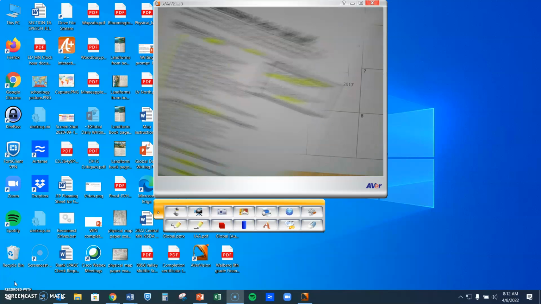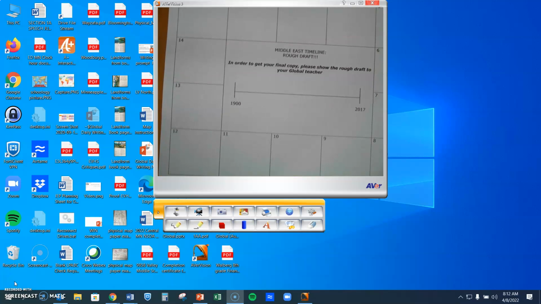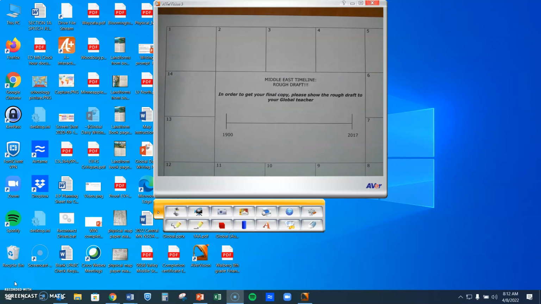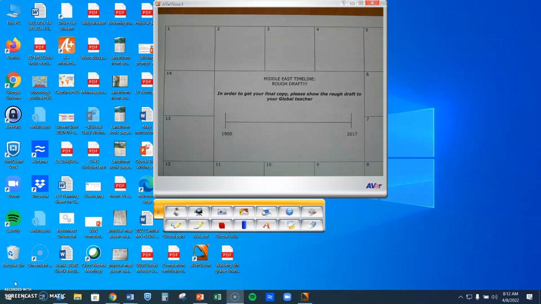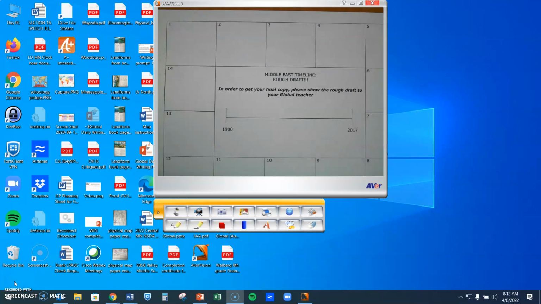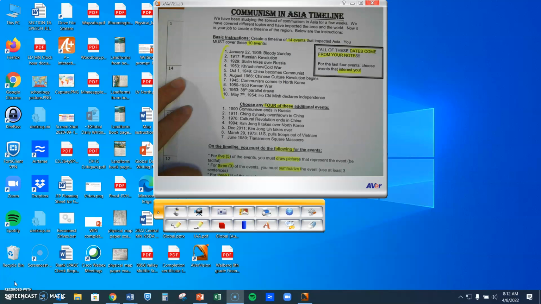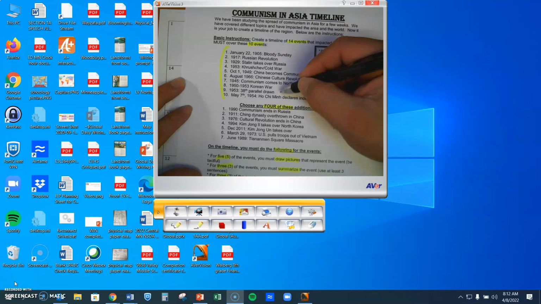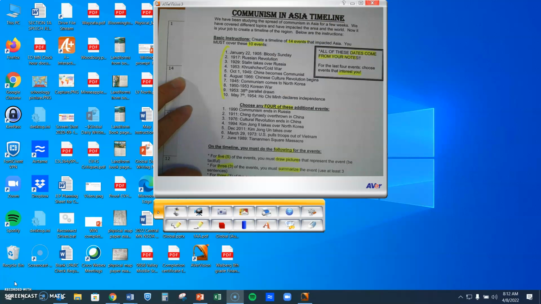Now, you have been handed out the rough draft as well. So this is what your final timeline is going to look like, but this timeline is going to be much bigger when you do the final copy. So let's take a moment and look at this. The first thing I would do is take the events and go through them and number them so you get them in the right order.